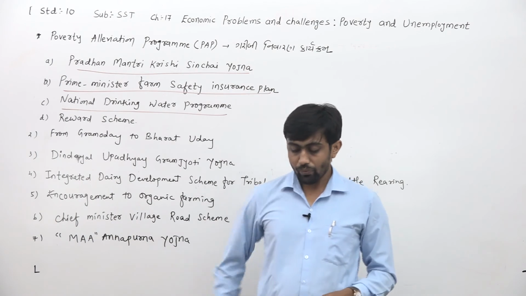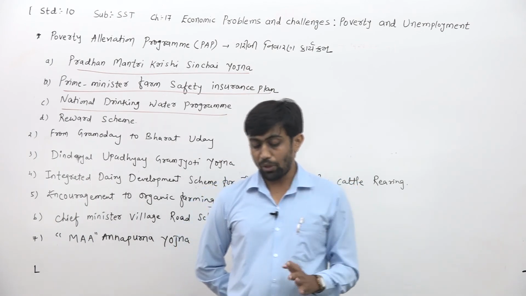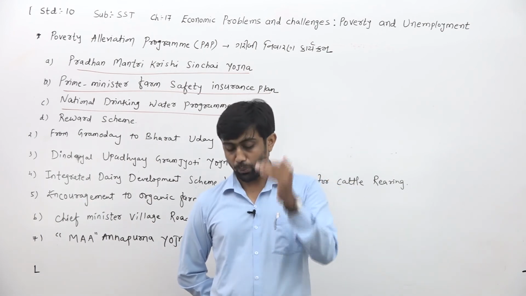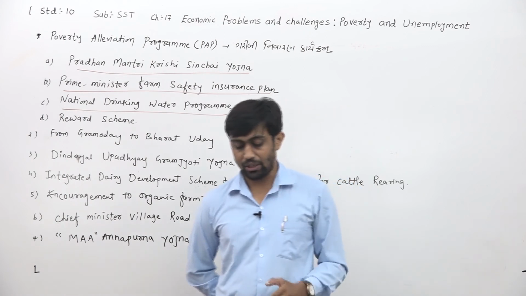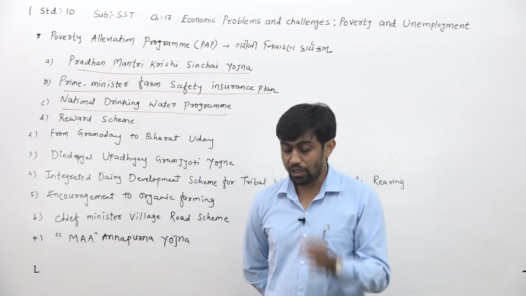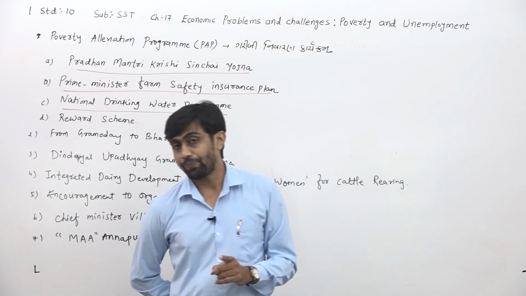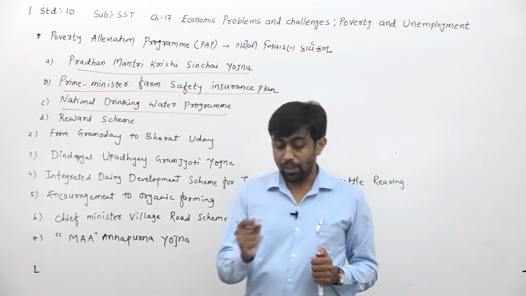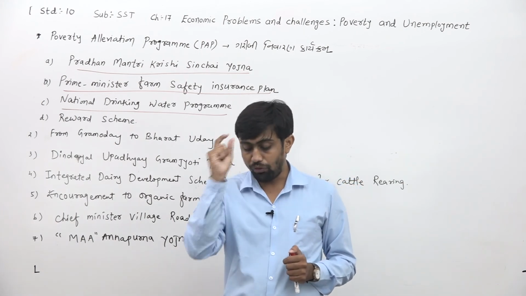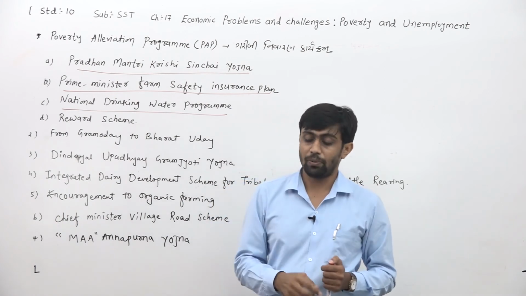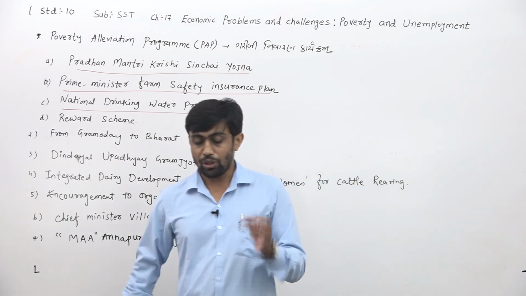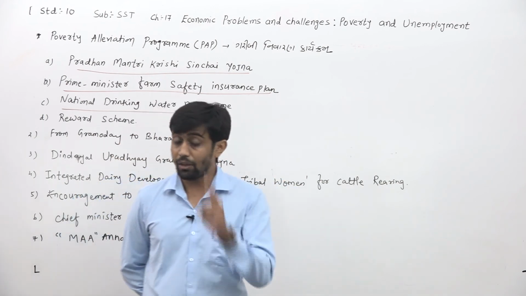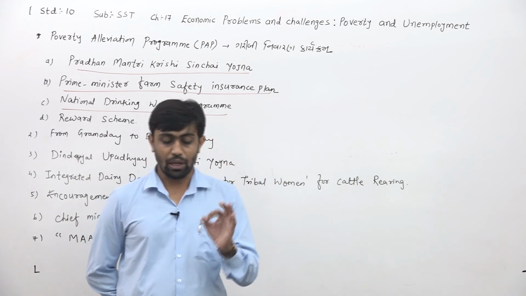According to this Ma Annapurna Yojana, under this program, absolutely poor families and people living below the poverty line in the cities and village areas are given 35 kg of food grain per family every month by the Gujarat government, which is provided free of cost, and poor people of the middle class are given food grain at a low rate.